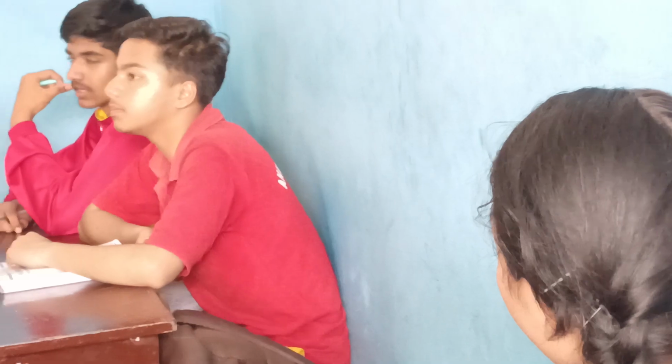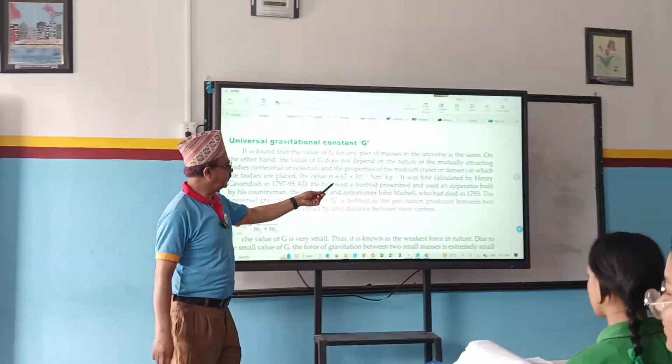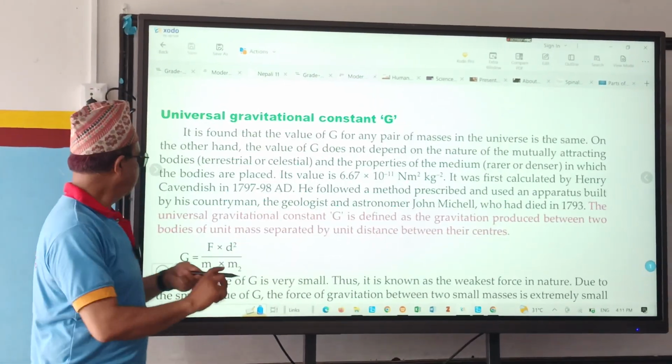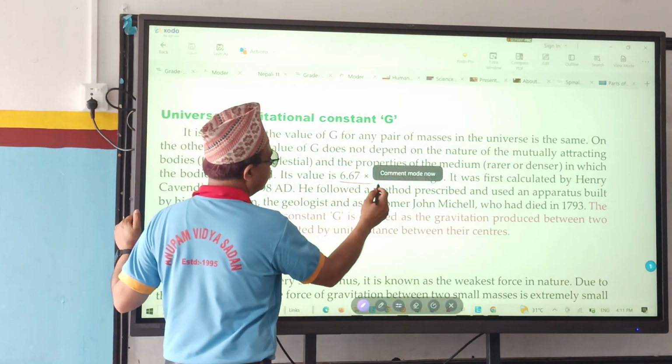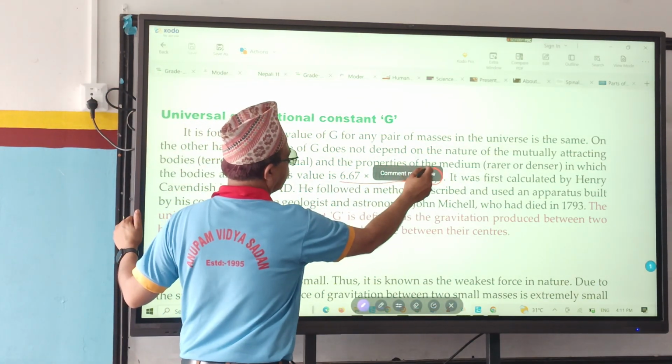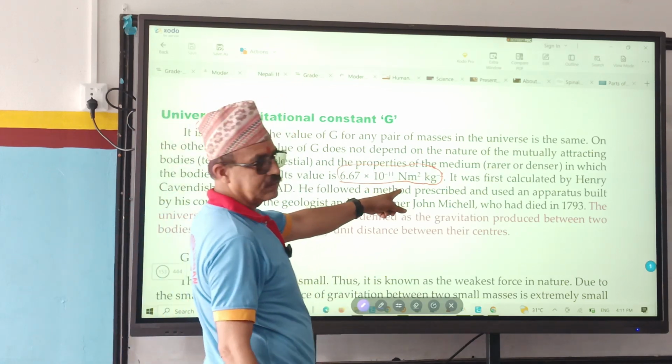Do you know? The value of universal gravitational constant is how much? 6.67 times 10 to the power minus 11 Newton meter square per kg square.